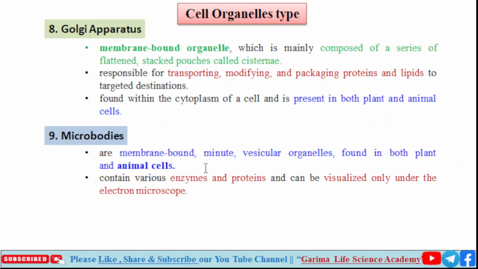It is a minute, small, vesicular membrane bound organelle. It contains various enzymes and proteins and can be visualized only under the electron microscope. In a simple microscope like a compound microscope, we can't visualize the microbodies and the enzymes and proteins inside them. So for visualization of microbodies, we need an electron microscope.